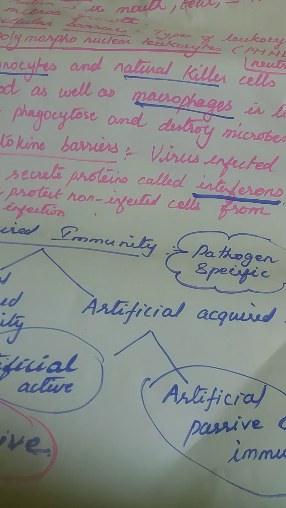So innate immunity is non-specific, acquired immunity is specific. Acquired immunity is broadly classified into natural acquired immunity and artificial acquired immunity. Natural acquired immunity is further classified into natural active acquired immunity and natural passive acquired immunity. Artificial acquired immunity is artificial active and artificial passive immunity.